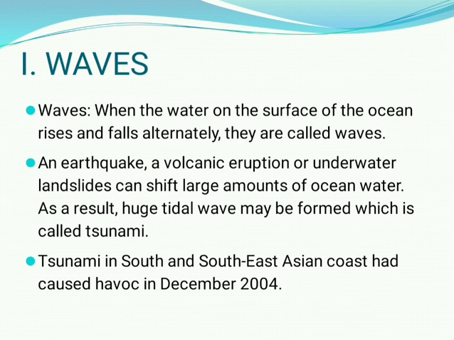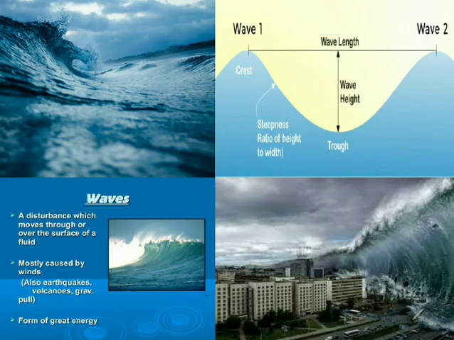So the tsunami, in a simple sense, is high waves. It may be caused by an earthquake or volcanic eruption which may occur under the water or in the sea. That causes the high waves, and high waves are called a tsunami. Actually, that is a Japanese word. Here we can see some examples: the normal ups and downs of the ocean water are called waves. The last image shows a tsunami, which is an exaggerated image, but sometimes the height of the wave can reach nearly 15 to 20 meters.